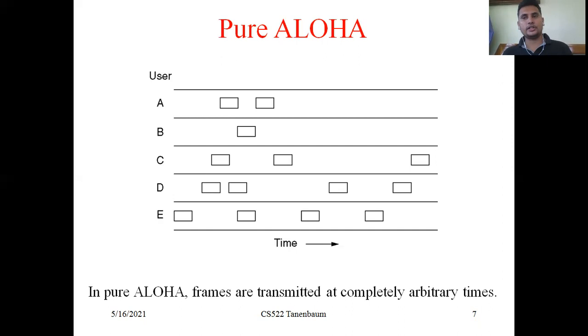So let me recall the topic here: how multiple channel allocation is done. In pure Aloha, these are the users, multiple users: user A, B, C, D, E. These are the different data frames sent by different users. User A sends data packets A1, A2. User B sent the data packet B1. C sent the data packets C1, C2, C3. And D1, D2, D3, D4 by user D. And E1, E2, E3, E4 by user E.